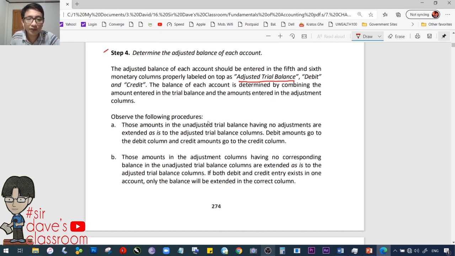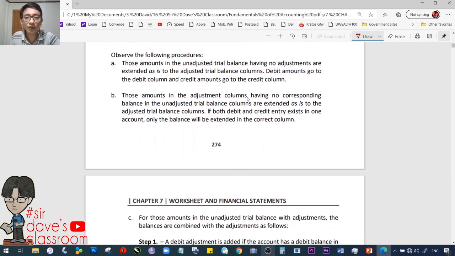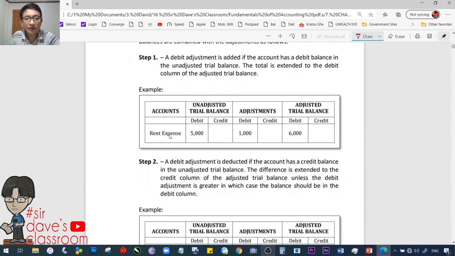Observe the following procedures. It is better to show the procedure when we are actually making the worksheet. Okay? For example, if the rent expense has a 5,000 debit in our unadjusted trial balance, which is your columns 1 and 2. These are your columns 3 and 4. These are columns 5 and 6. So if that is a 5,000 debit and there is an adjustment of 1,000 debit, when you combine them, both are debit, so it will proceed to the next 2 columns as 6,000.